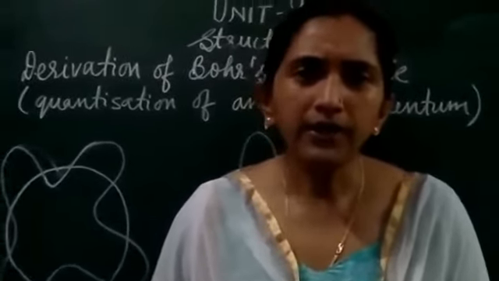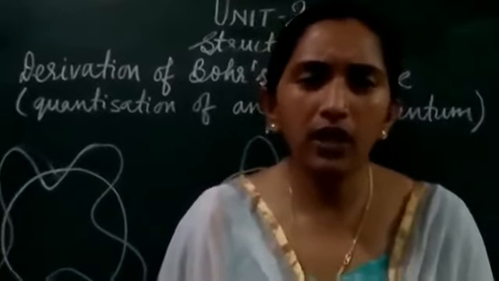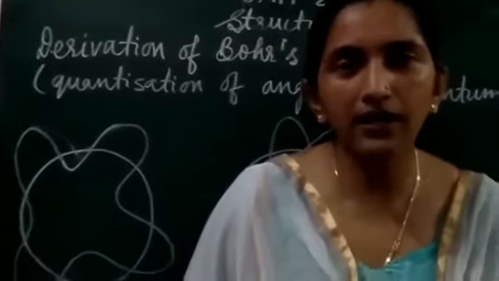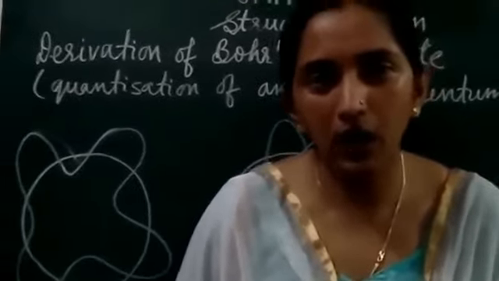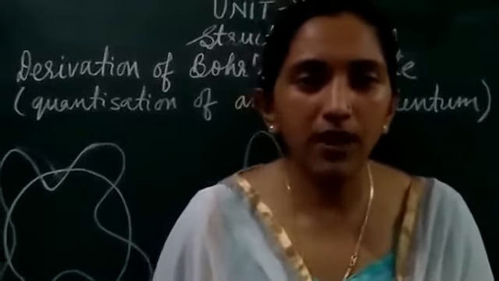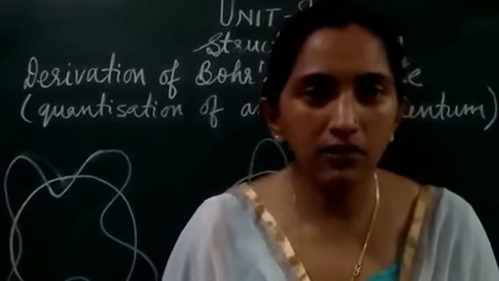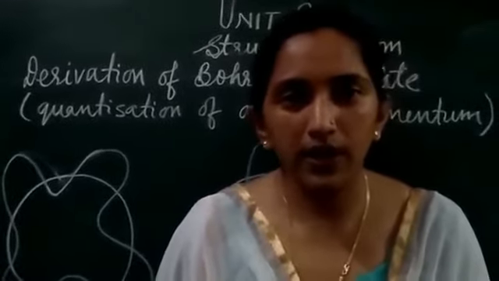Now here, when the electron is moving in a particular orbit, the wave associated can be either in phase or out of phase. What do we mean by in phase and out of phase? Every orbit has a circumference, that is 2 pi r.